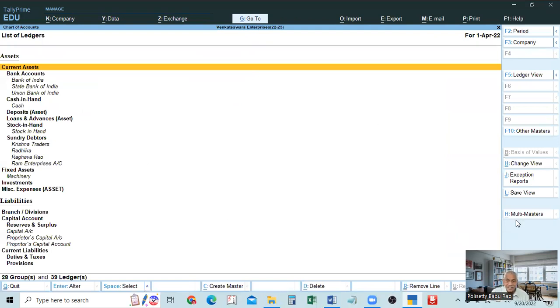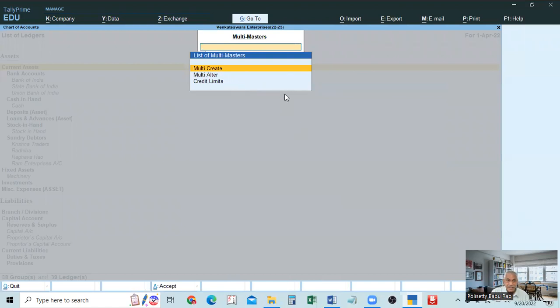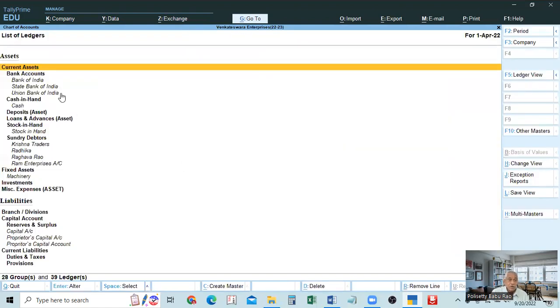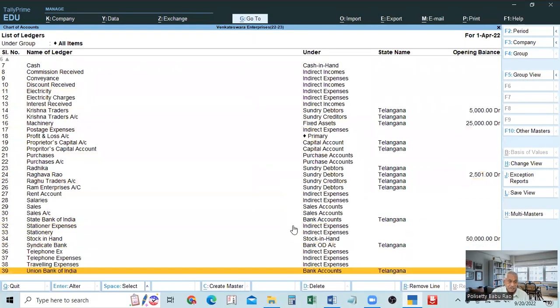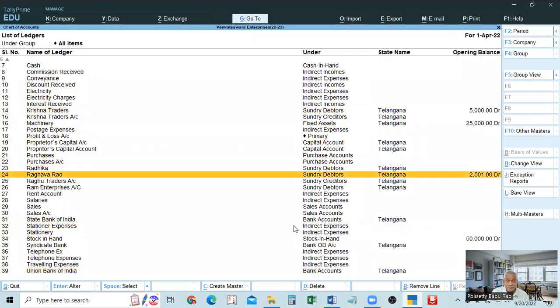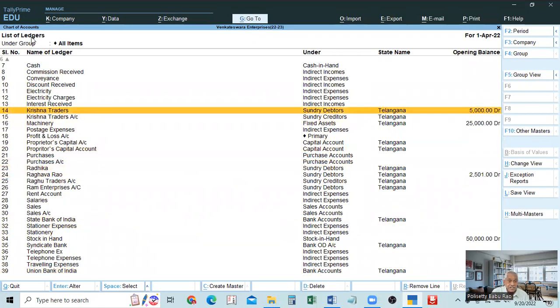Here you see, for creating multi-masters, you are going to create alter. But if you want to see only the ledgers which are created, you see ledger view. This is F4, this is H, this is F5. If you click F5 on the keyboard or click this with the mouse, here you see all the ledger accounts are created, shown. So this is the list of ledgers. List of ledgers means it includes all the accounts created as a single ledger, created as multiple ledger.